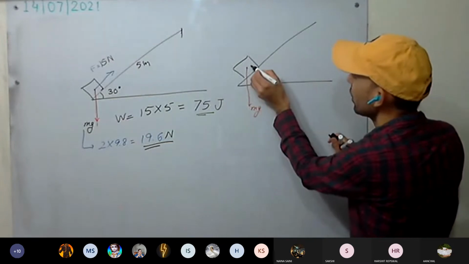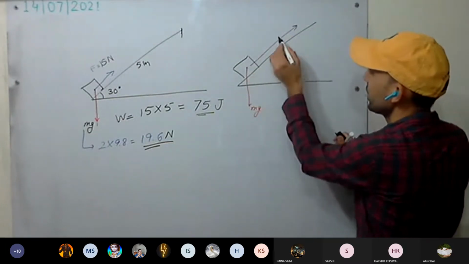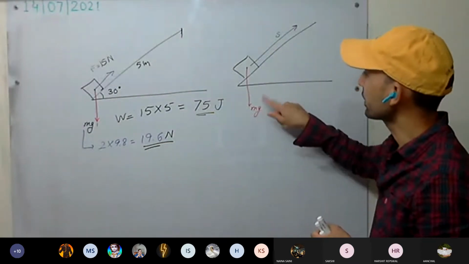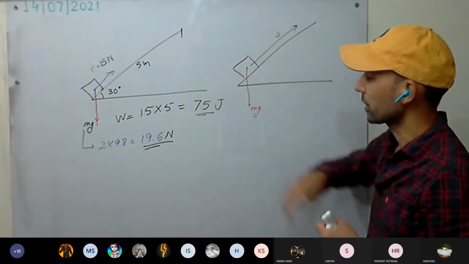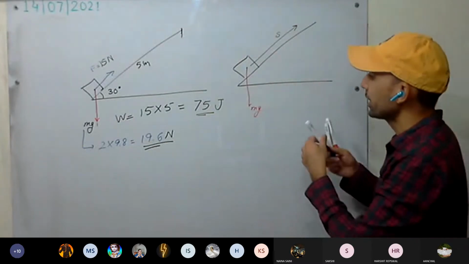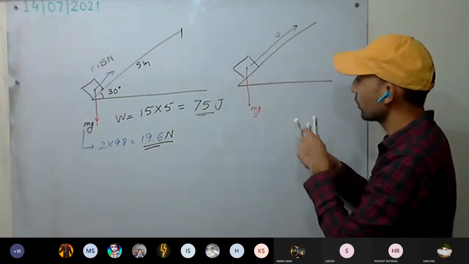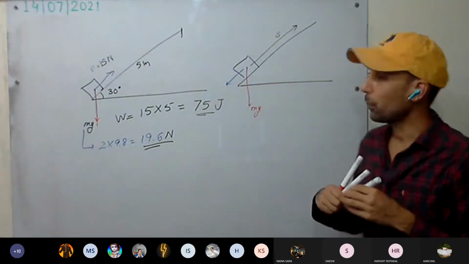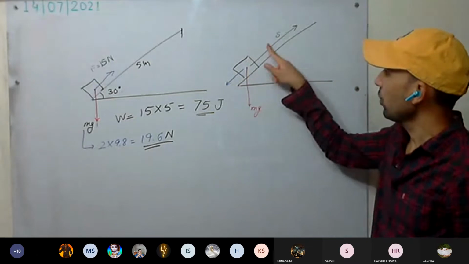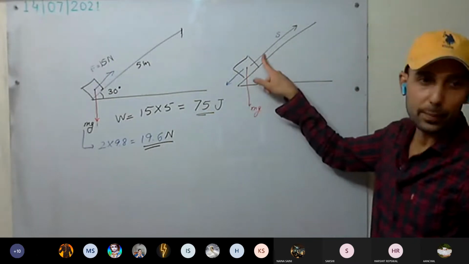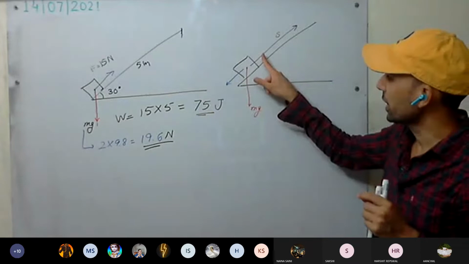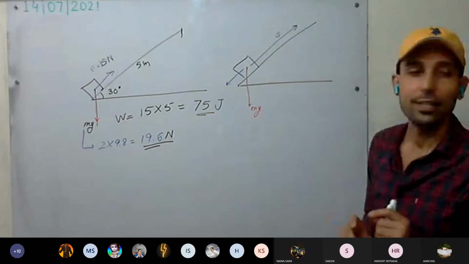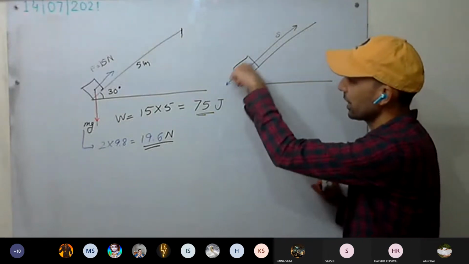Work done has no direction. Which direction is the displacement? This direction. It means we need the component of this force either in this direction or this direction. If we take the component of this force in this direction and multiply their magnitudes, that will be the work done against the force of gravity, or not? One minute. Calculate this. So we are calculating the component in this direction.